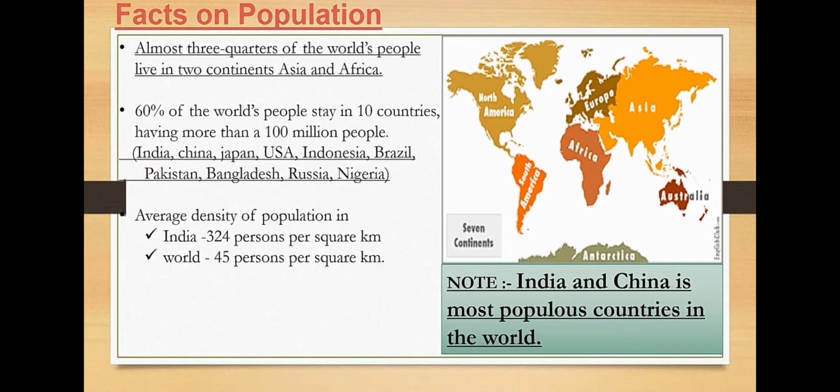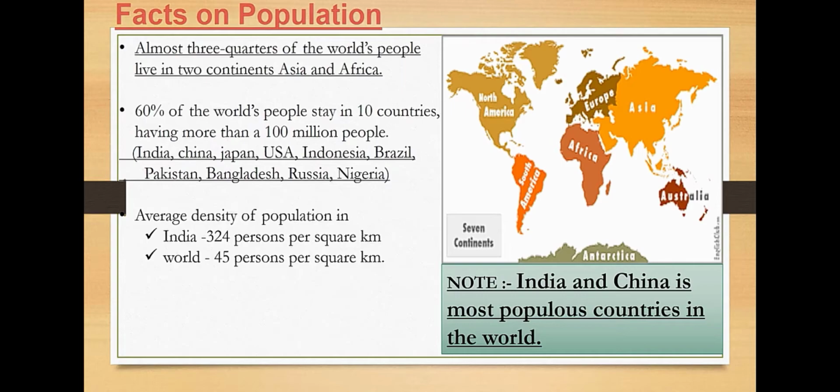What are the 10 countries? India, China, Japan, USA, Indonesia, Brazil, Pakistan, Bangladesh, Russia and Nigeria. And China is the number 1 country in population and India is the number 2 country. You already know this very well.